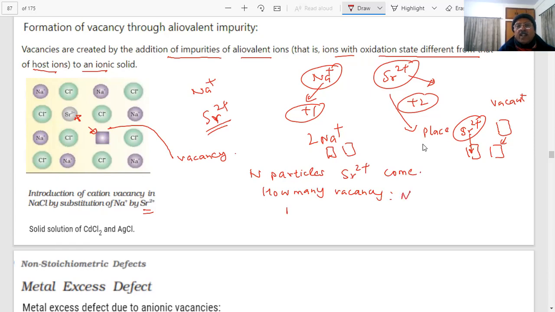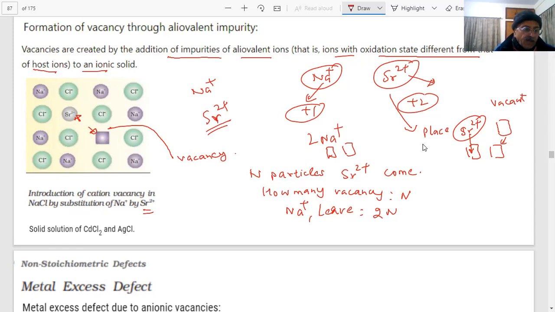And how many Na+ will leave? 2n. So the number of Na+ which will leave will be 2n. Slight variation questions are given. If you understand, then there is no problem. If you don't understand, it will always be a difficult situation, students.